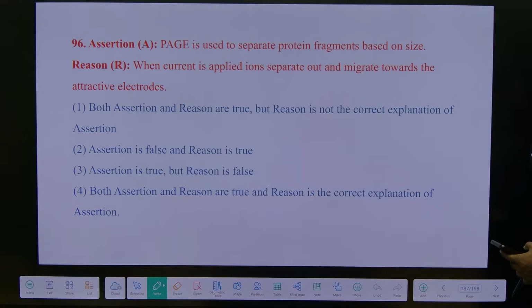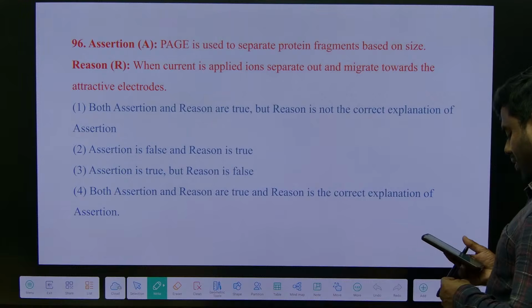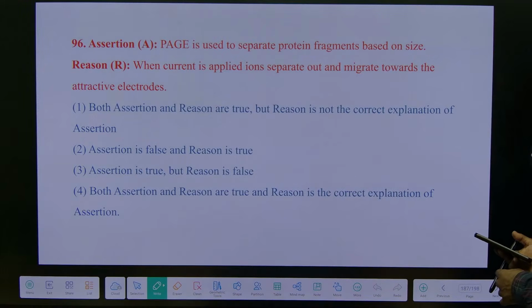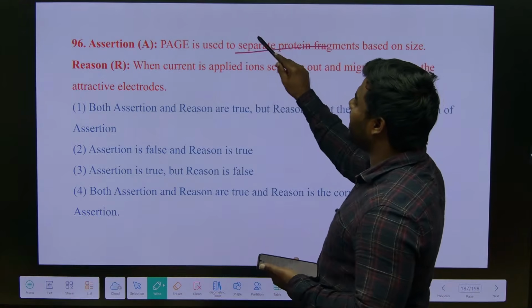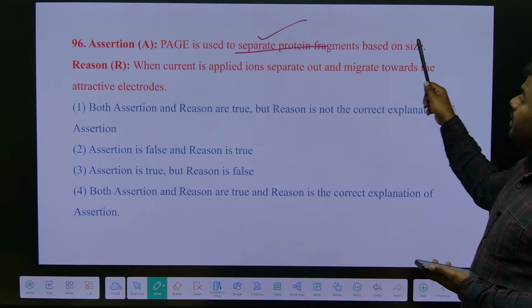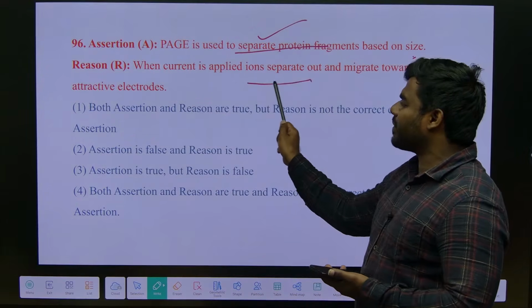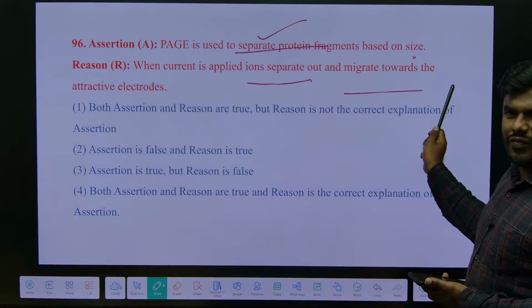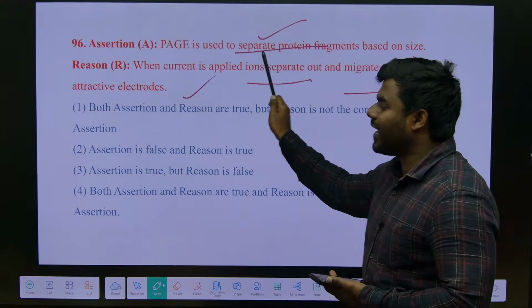This is also something sir explained. So simple it is. SDS-PAGE. Correct na? SDS-PAGE is generally a method used to separate DNA or proteins based on their sizes, right? And we know that larger fragments move slowly, smaller fragments move much faster on a gel medium towards their respective electrodes.